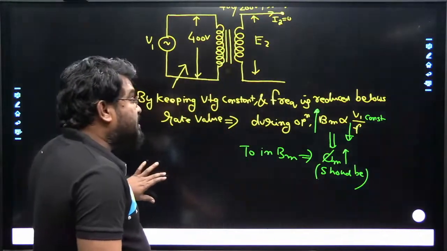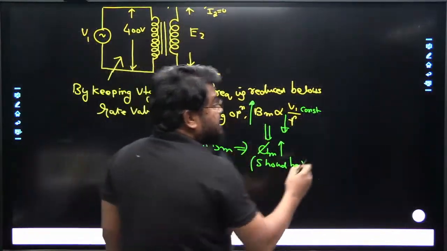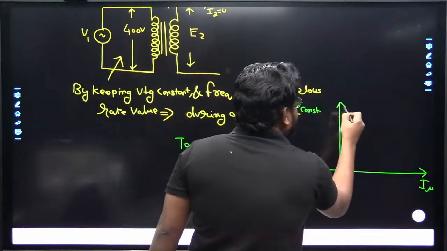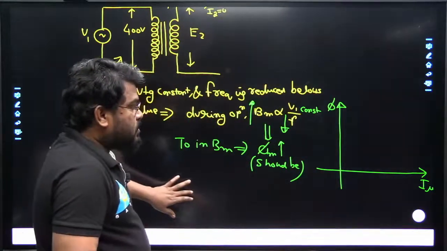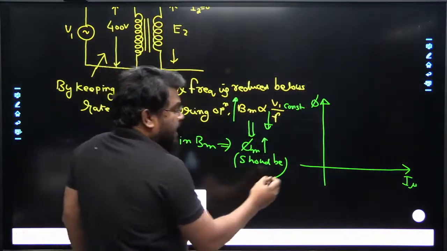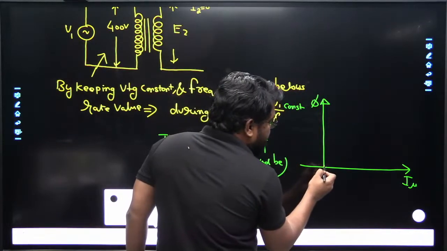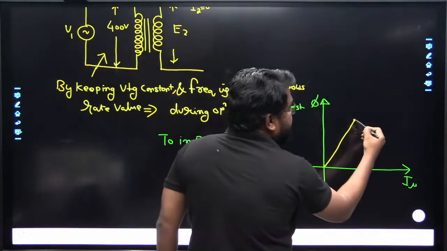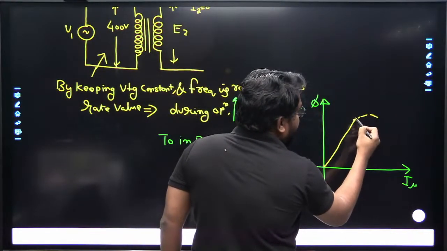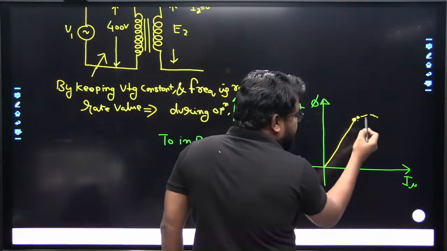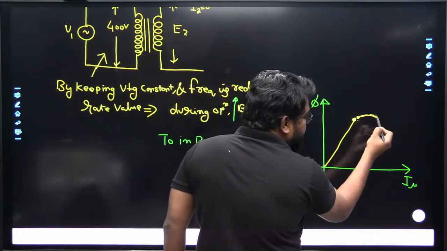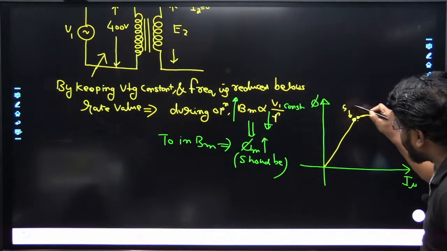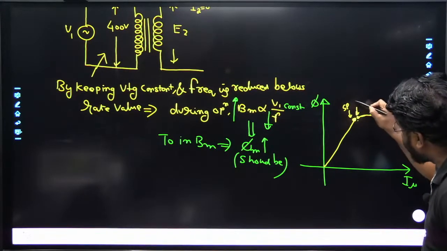In the saturation region, as I mentioned in the previous class, suppose this is the magnetizing current and this is the flux phi. As the magnetizing current increases, the flux also increases linearly up to the saturation point, and after that the flux remains the same. This is the saturation point, and this point is the operating point.